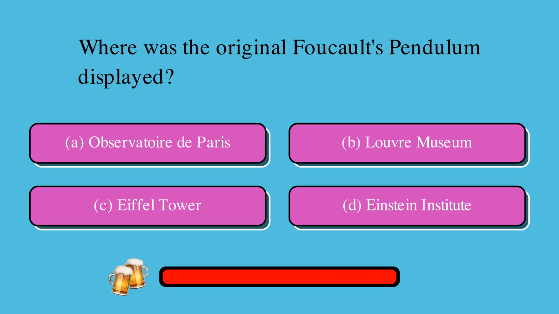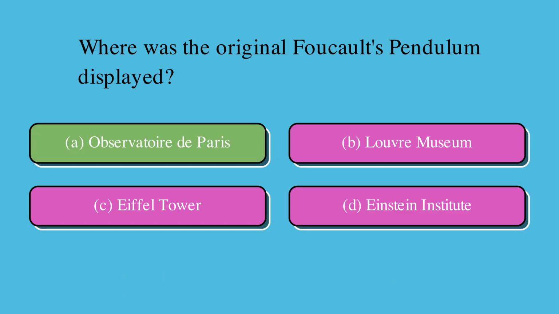Where was the original Foucault's pendulum displayed? Is it A, Observatoire de Paris, B, Louvre Museum, C, Eiffel Tower, or D, Einstein Institute? The correct answer is A, Observatoire de Paris.